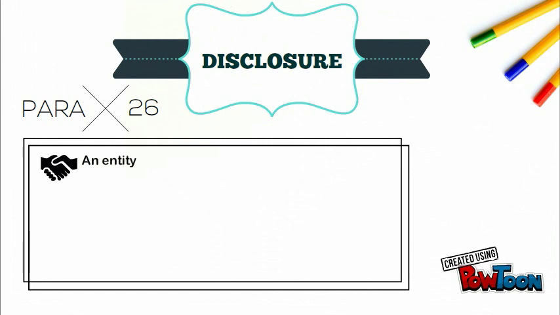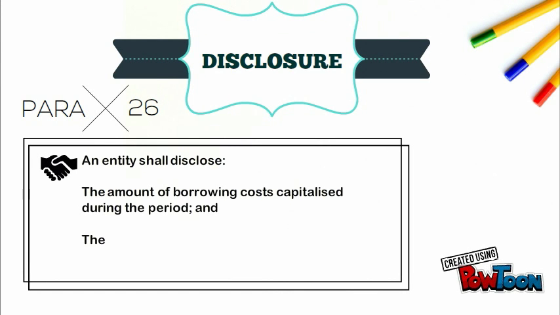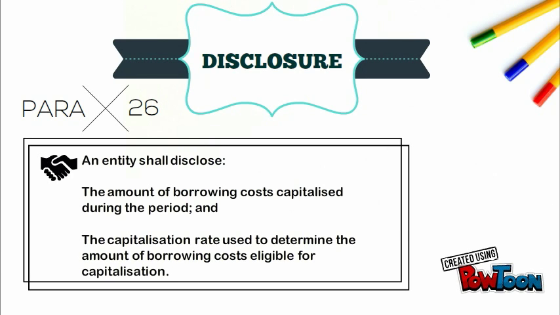Disclosure. Paragraph 26. An entity shall disclose the amount of borrowing costs capitalized during the period and the capitalization rate used to determine the amount of borrowing costs eligible for capitalization.